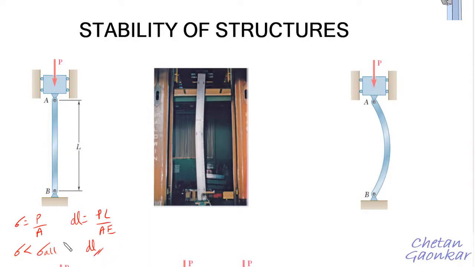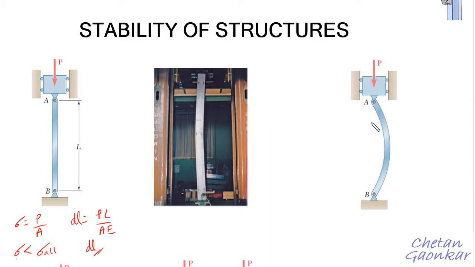then one may very confidently conclude that this column is properly designed, because it will not fail under crushing. Whatever stresses are developed are less than the sigma allowable, or the allowable stresses in this material. The deformation is also within the permissible limit, and this story is true if the load is centric. But what if this load is slightly disturbed from the center? If there is some eccentricity, and this column is very long,